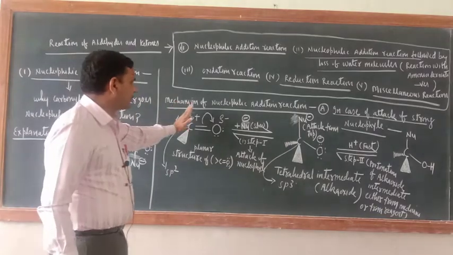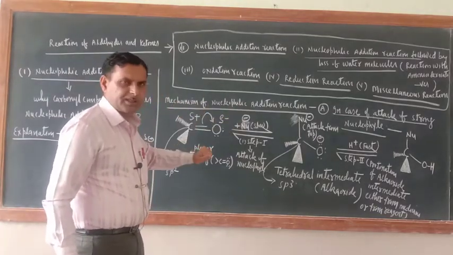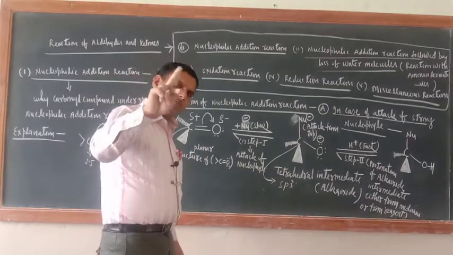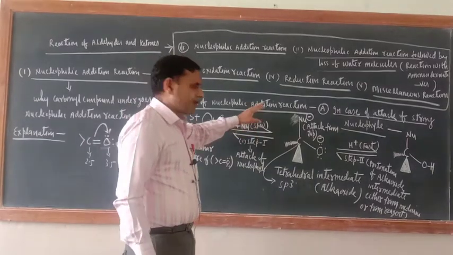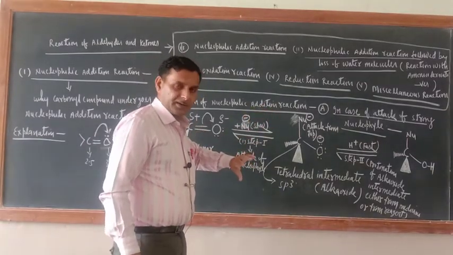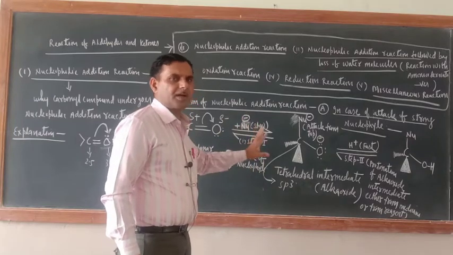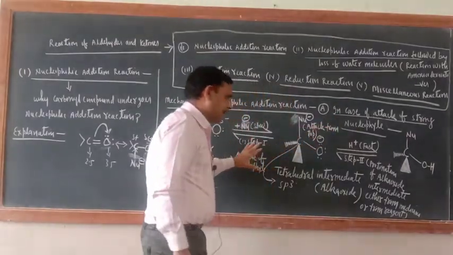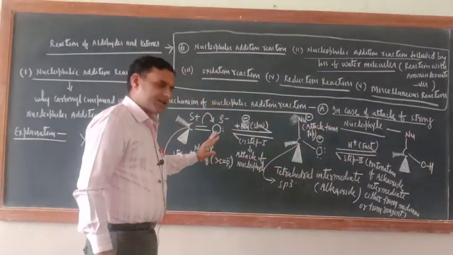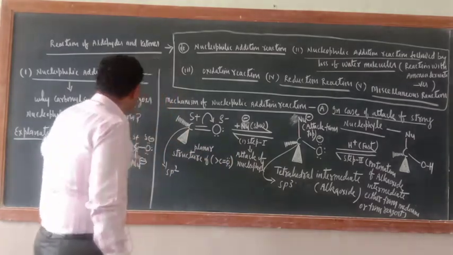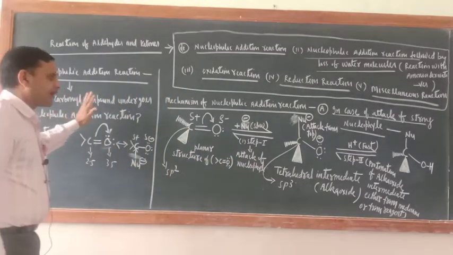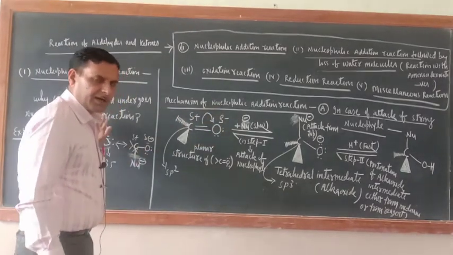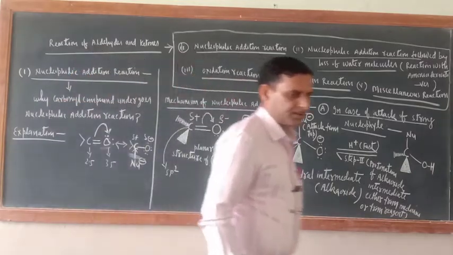Now before coming to the mechanism of nucleophilic addition reaction, always remember, nucleophiles are of two types, strong nucleophile and weak nucleophile. So their mechanisms would also be different. Just the first step is different. In case of attack of a strong nucleophile, these would be the steps, and I will explain these steps. Let me write this side the mechanism of nucleophilic addition reaction in case of attack of a weak nucleophile, so the comparison would be easy.